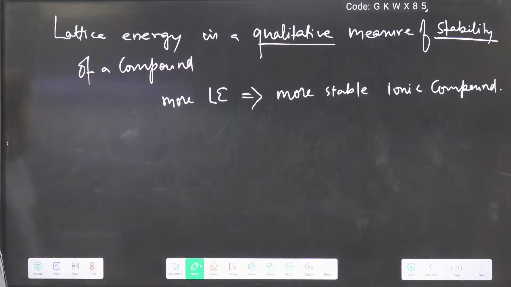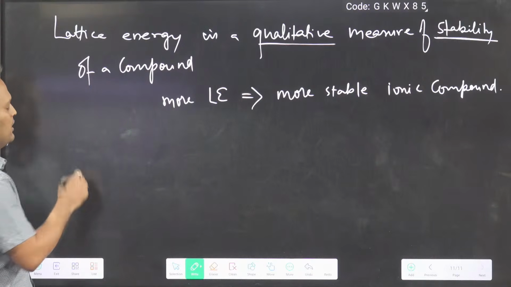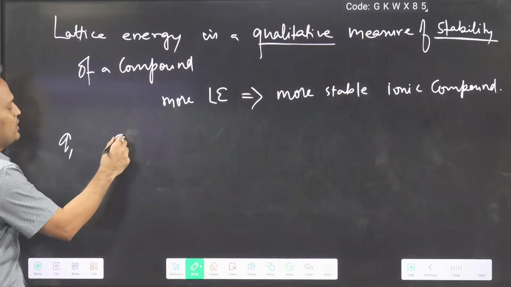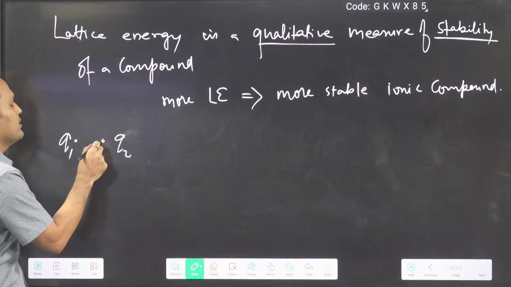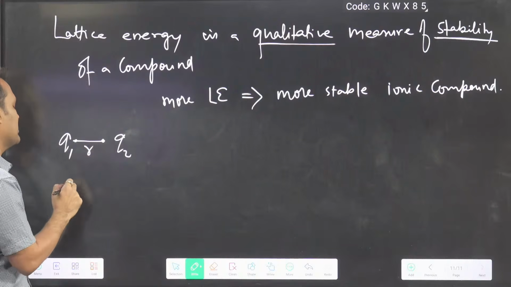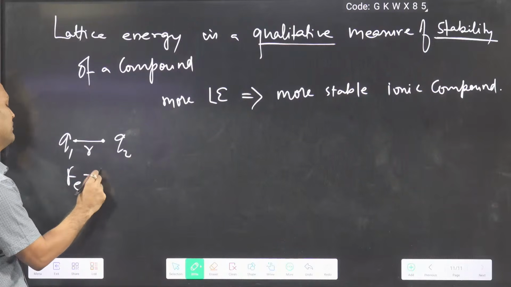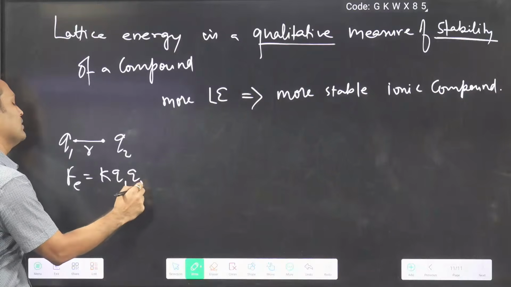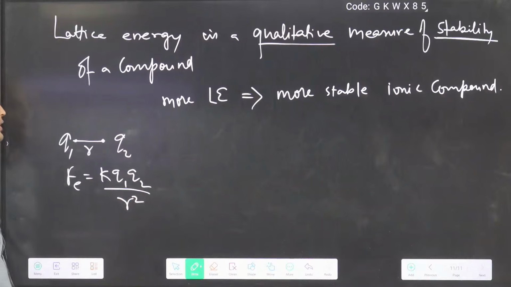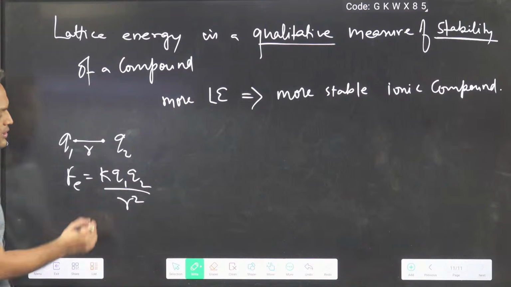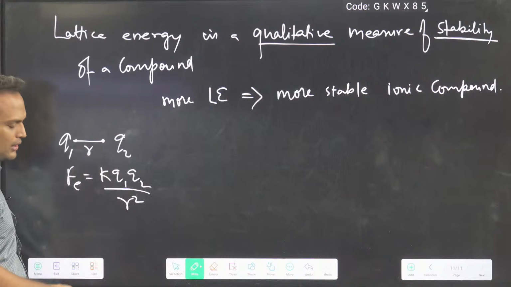Listen. You know one charge Q1 is there, one charge Q2 is there, separated by some distance. There will be electrostatic force between them, that is K Q1 Q2 by R square. Do you know this or not? Electrostatic force, or Coulombic force. Coulomb's law, they say. Very good. K Q1 Q2 by R square. So this is force.